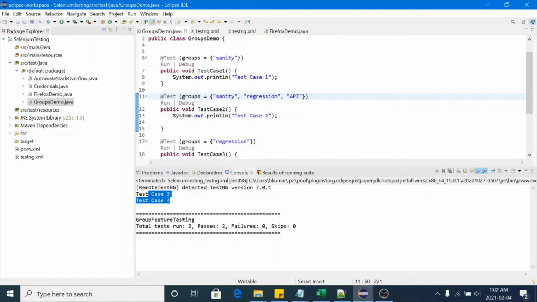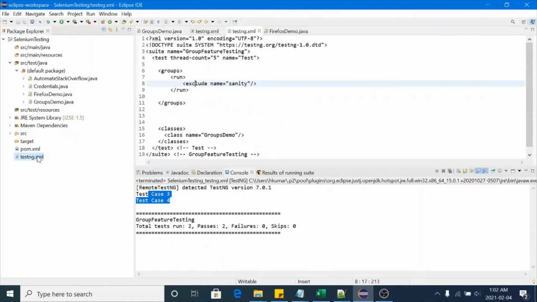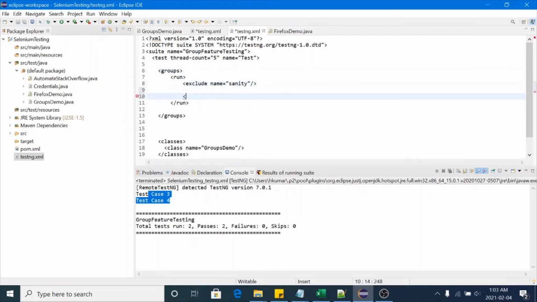And if you want to run these test cases, if you want to use the groups feature, you can just open the testng.xml file and use it here. Okay, groups, run and include or exclude. Use any feature, either include or exclude or both. I hope you got some idea about groups and include and exclude tags in the testng.xml file.